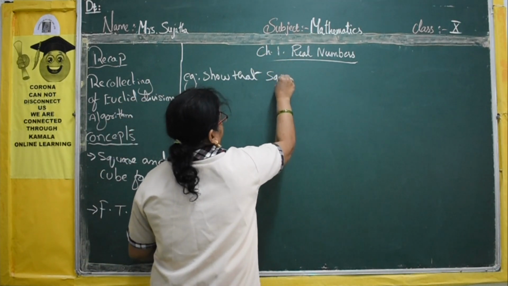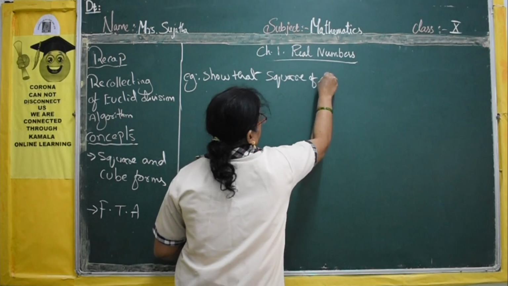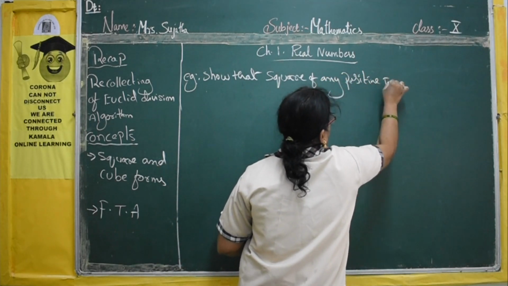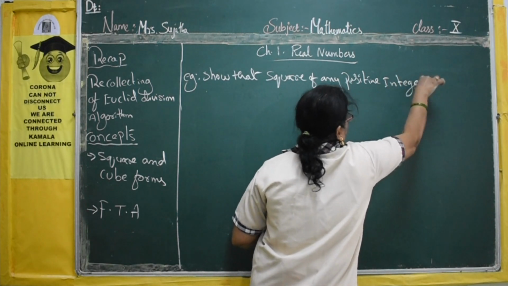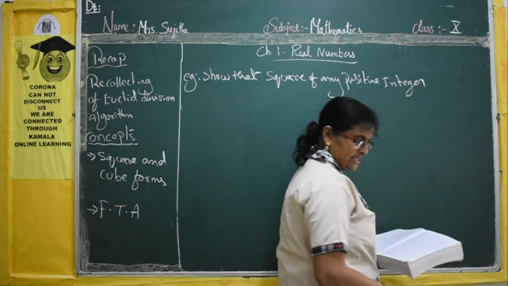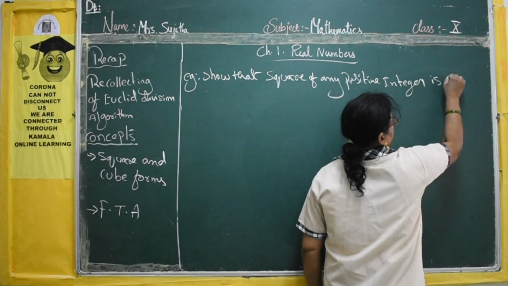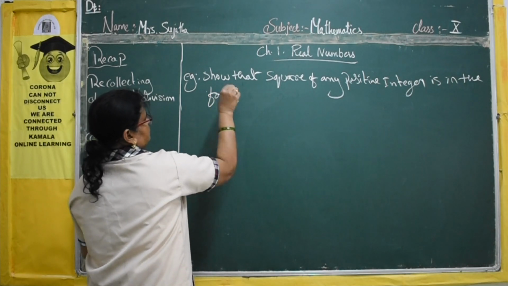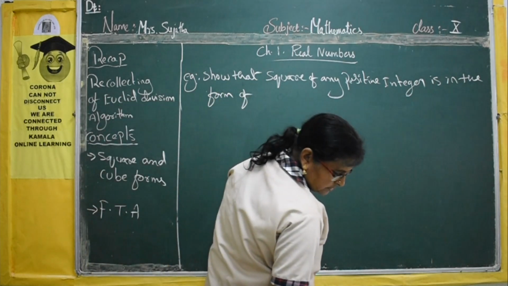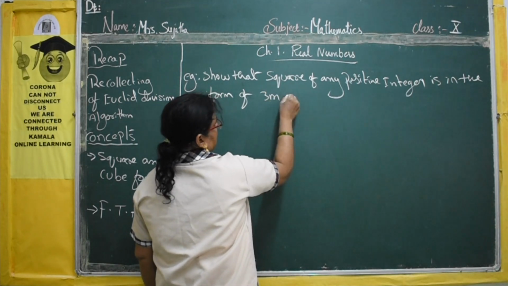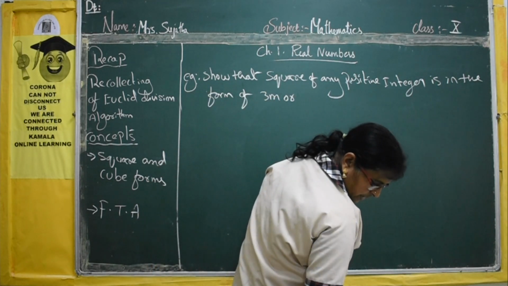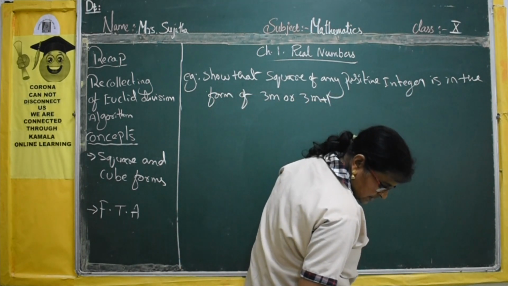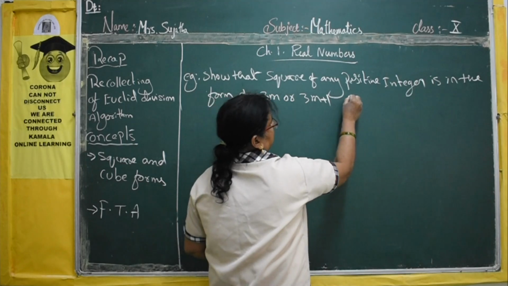Show that the square of any positive integer is in the form of 3m or 3m plus 1, if some integer is m.